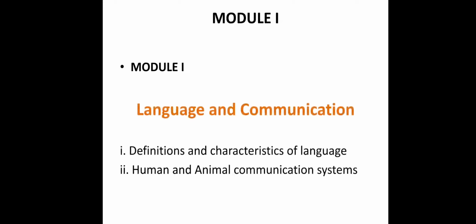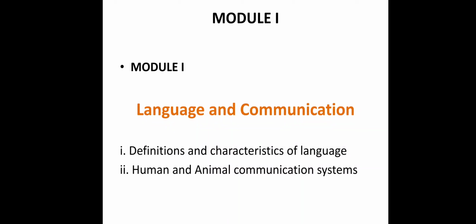The 2 important aspects we are going to discuss in this unit are the various definitions of language and the characteristics of a language. And there is a basic difference between communication and language. We can say that human beings have a language, but we cannot say that animals are carrying any kind of language. But we cannot reject that animals carry a different kind of communication system. So communication is a primary stage of language.